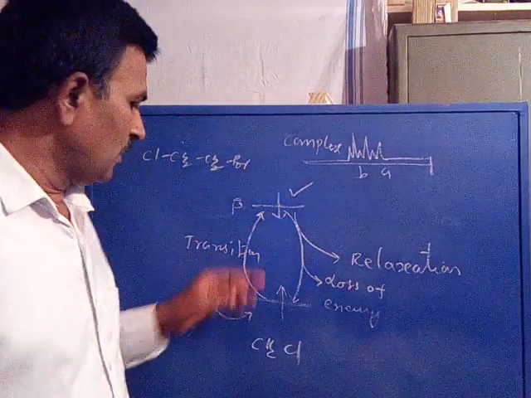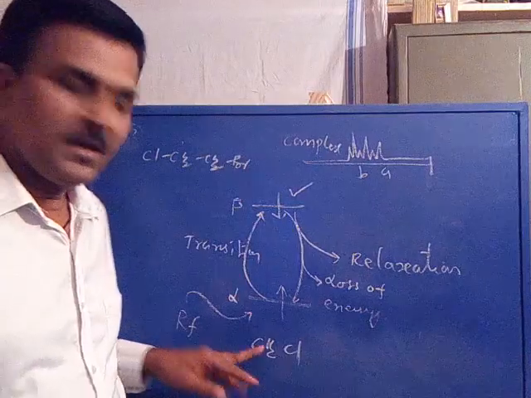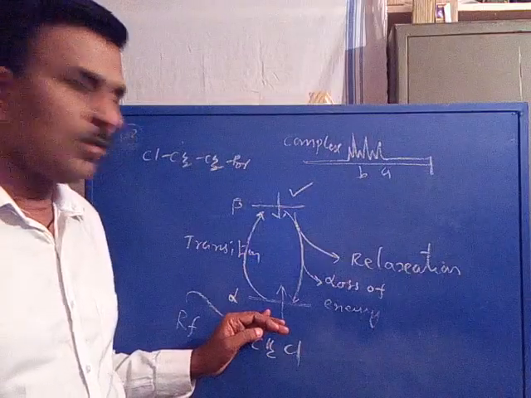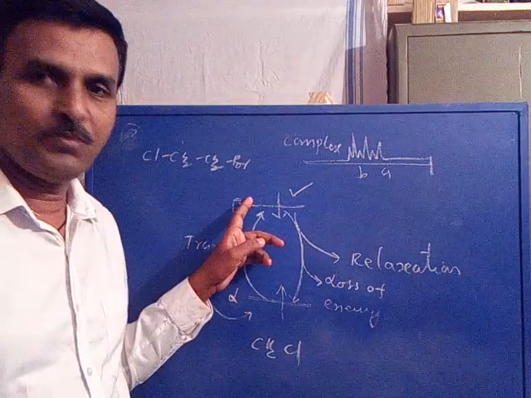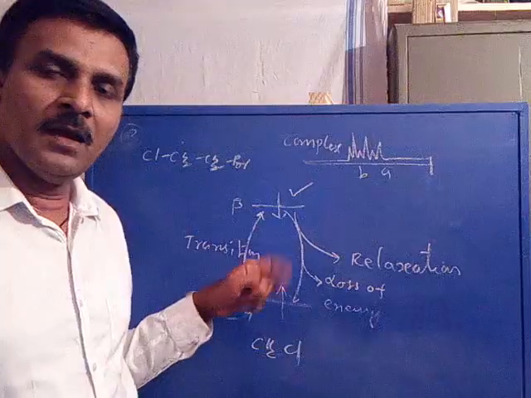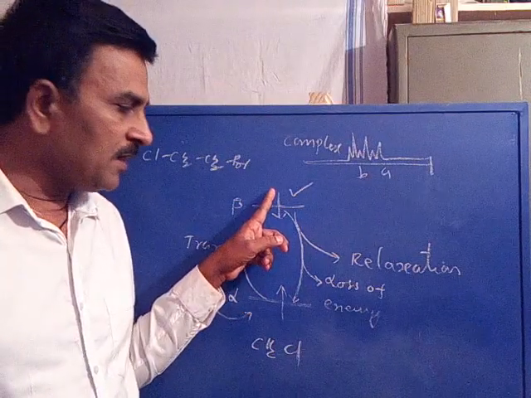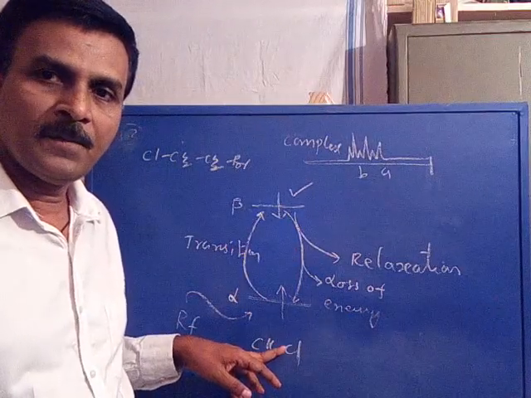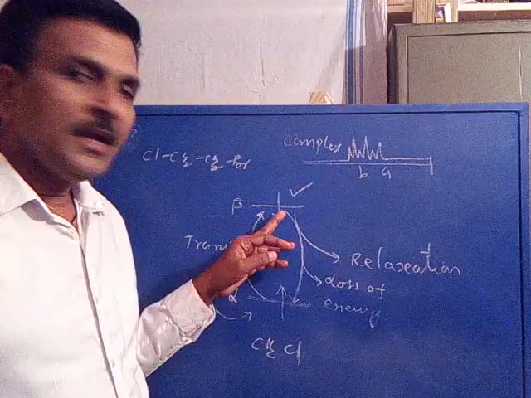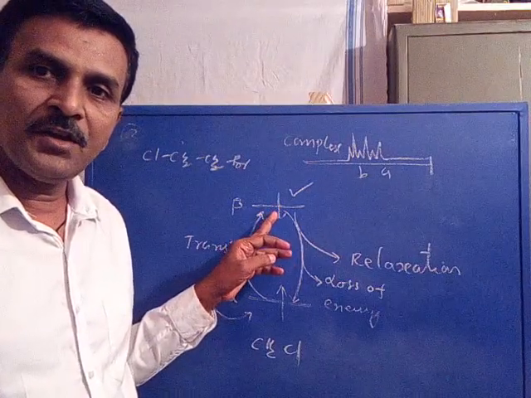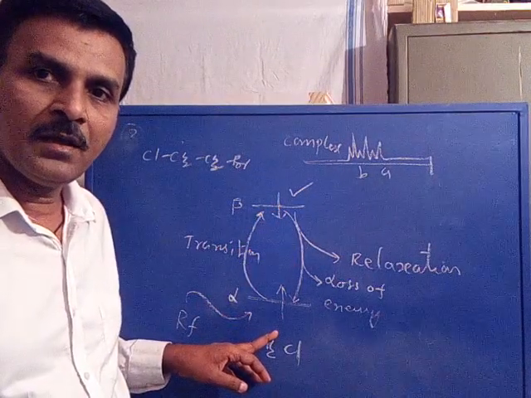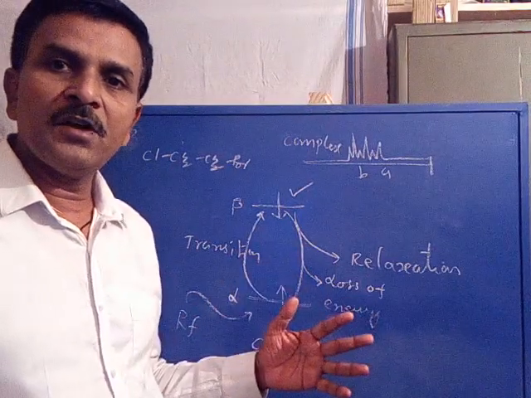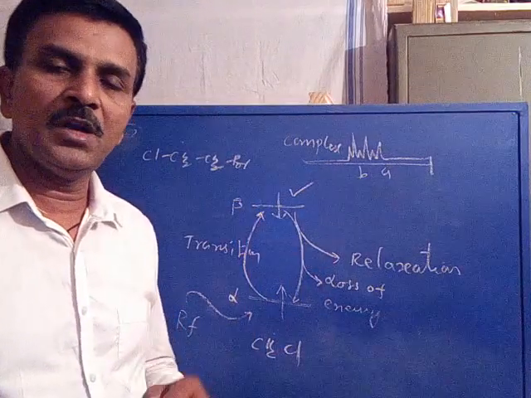Is it clear? So a nucleus of lower spin state, when we provide radio frequency, absorbs it and undergoes transition from alpha spin state to beta spin state. Then again the beta spin state nucleus, by the process of loss of excess energy, comes back to alpha spin state. Is it clear? Now, in order for a beta spin state nucleus to come back to its alpha spin state, it must lose energy. Excess energy must be lost. Then only is it possible to come back to its alpha position, original position or ground state.